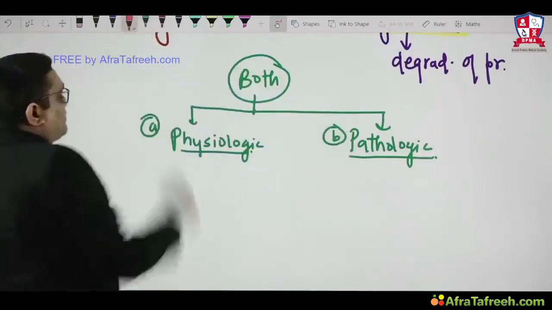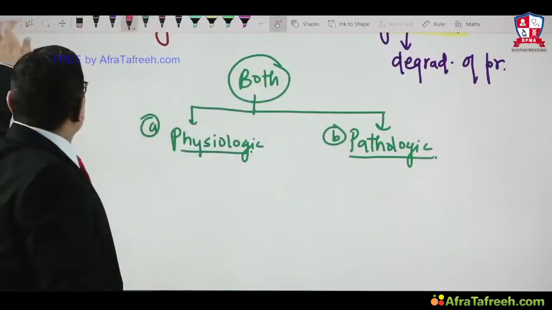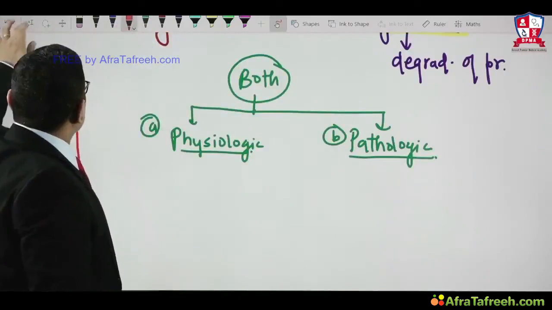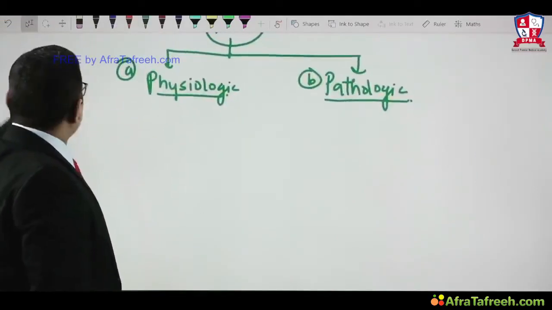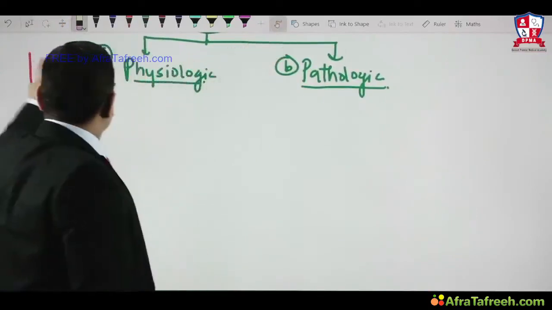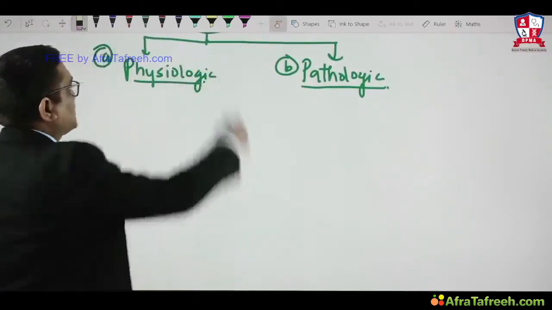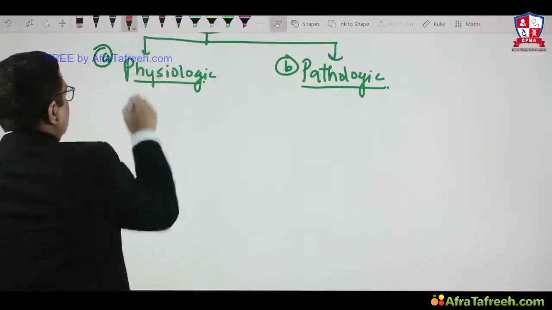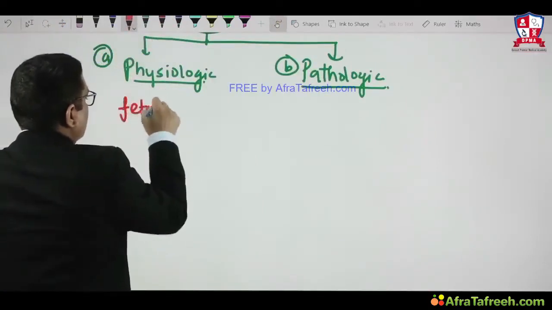So what are examples of physiologic atrophy? Physiologic atrophy example is fetal development.